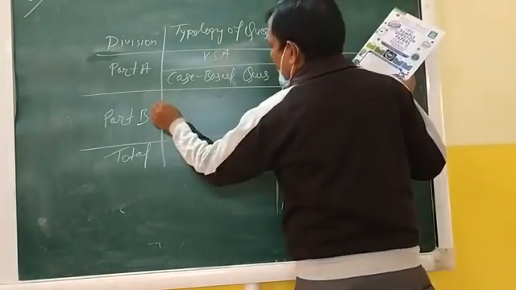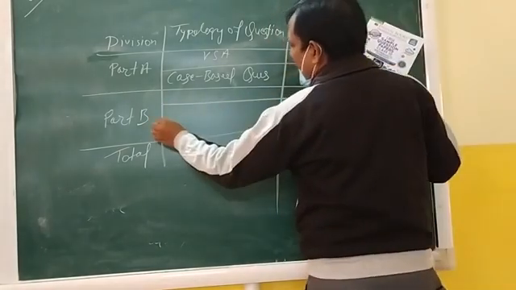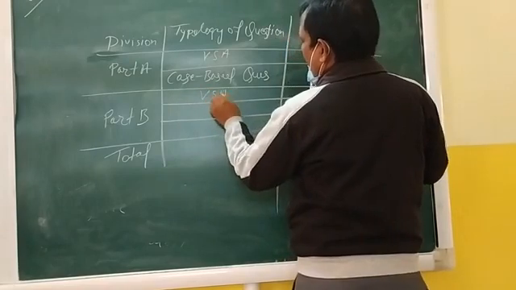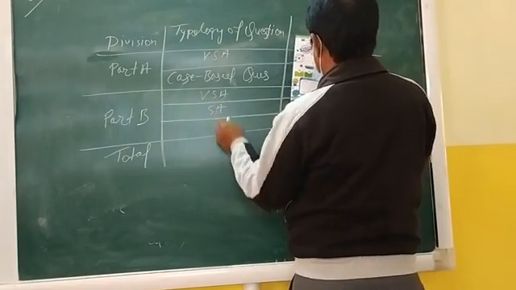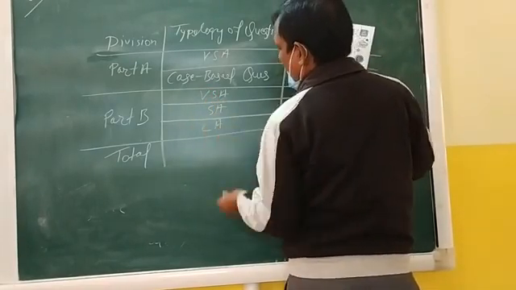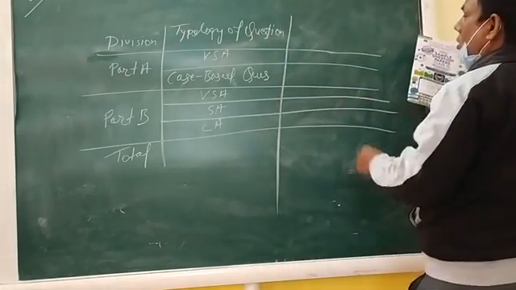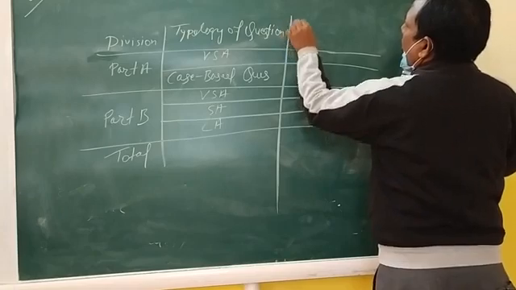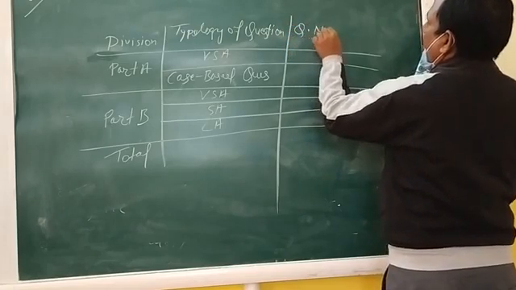Part B is further divided into 3 parts: VSA, very short answer, and long answer. Number of questions, or you can write question number.